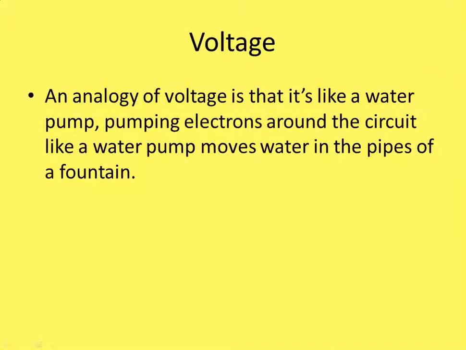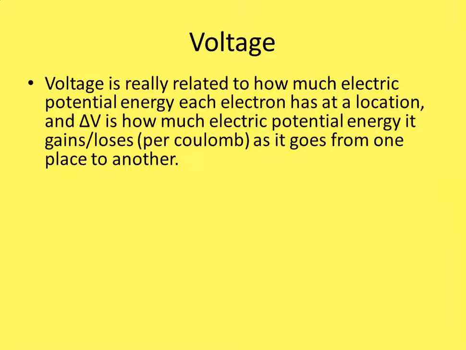So voltage is really related to how much electric potential energy each electron, or each coulomb of charge, has at a given spot. And the change in voltage, which is what we really care about, the delta V, is how much electric potential energy it gains or loses per coulomb of electrons as it goes from one place to another.